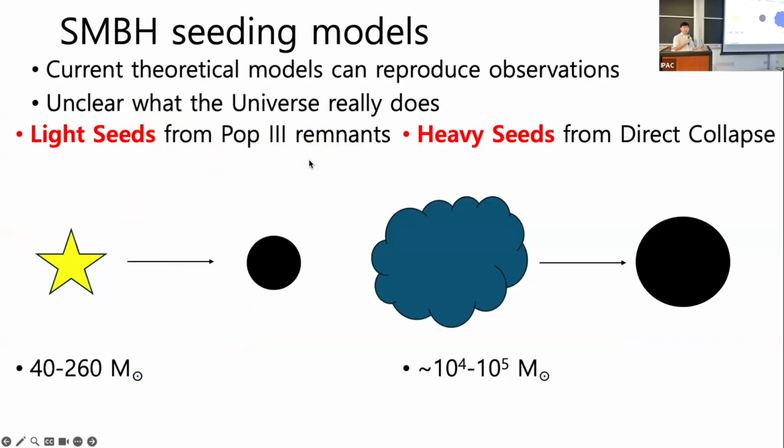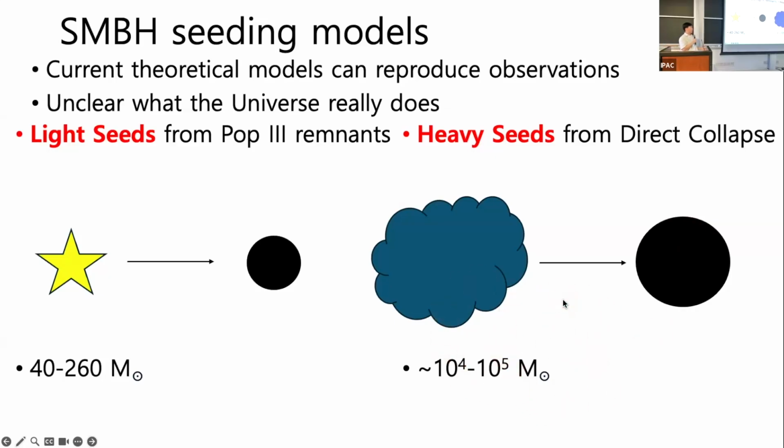Being metal-free, these Pop III stars are expected to be more massive than local stars, and so result in 100 solar mass or so black hole remnants. The heavy seed scenario, the main one considered, is direct collapse, where under rare conditions with low metal density and low molecular hydrogen, cooling at low temperatures is effective, so that these massive gas clouds are able to collapse directly into a supermassive star, then soon to a direct collapse black hole of 10 to the 5 solar masses.